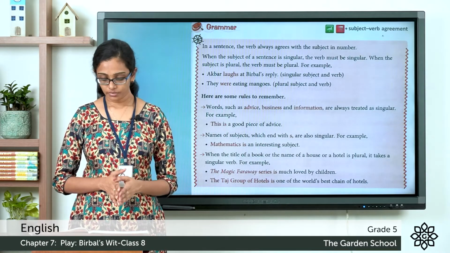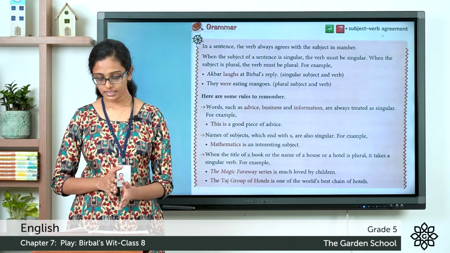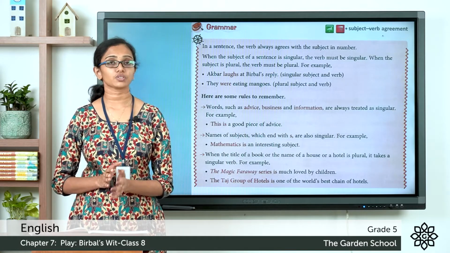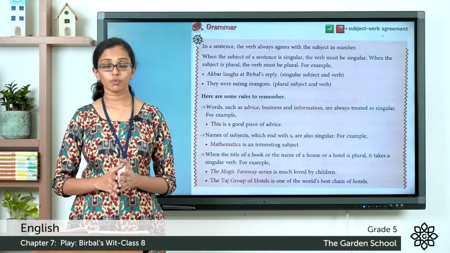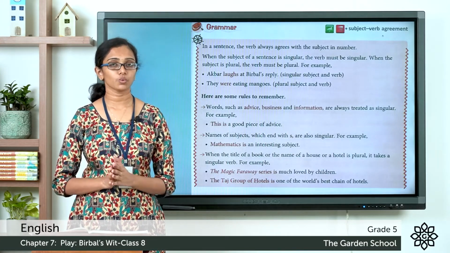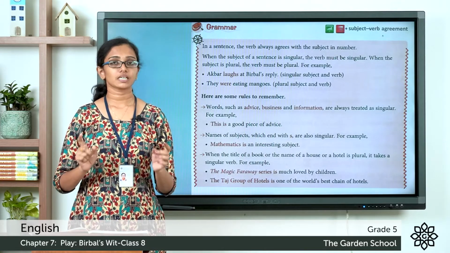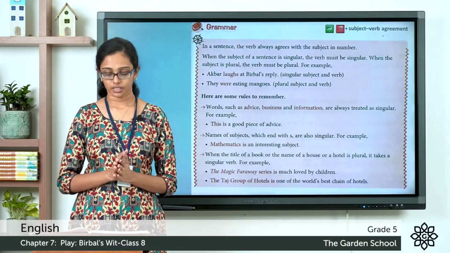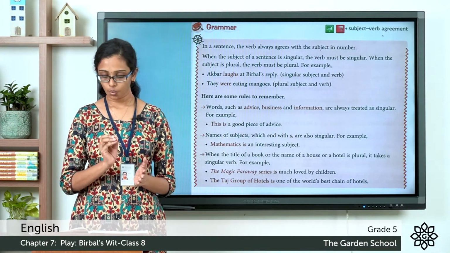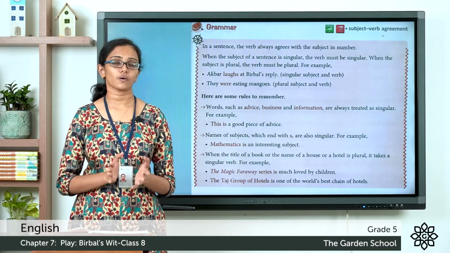Then the next example: The Taj group of hotels is one of the world's best chain of hotels. Even though it is said the Taj group of hotels, it is given in plural form, but since it is the name of a hotel, we are considering that as a singular subject, and hence we are using is one of the world's best chain of hotels.